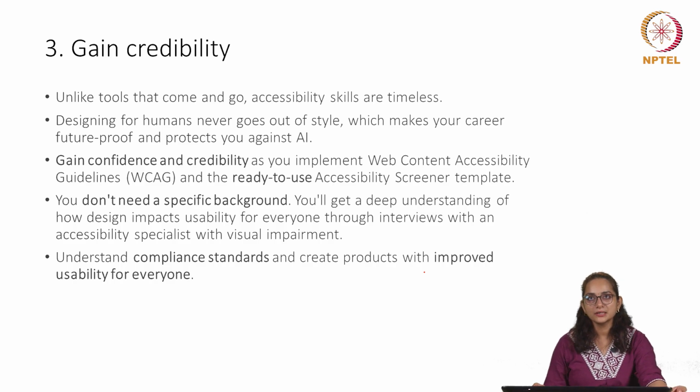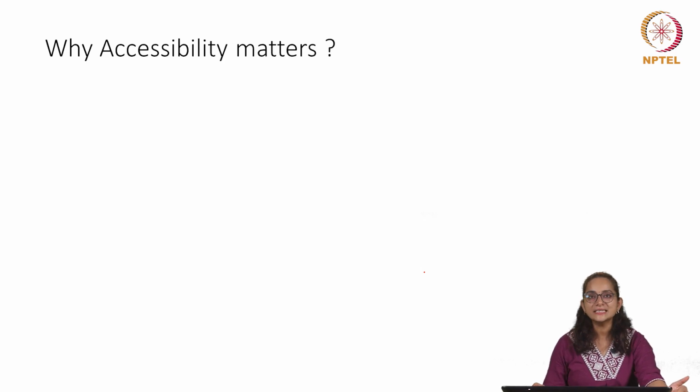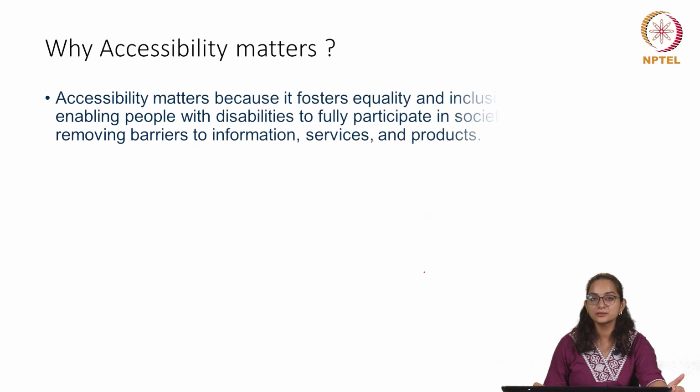We will now try to understand the key reasons that make accessibility so important. It matters because it fosters equality and inclusivity. It enables people with disabilities to fully participate in society by removing barriers to information, services, and products.